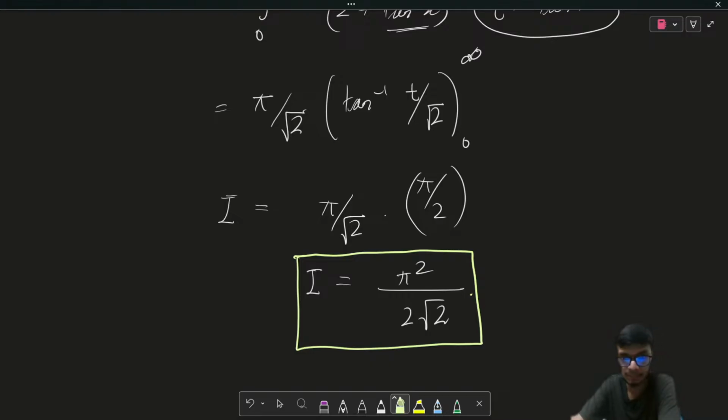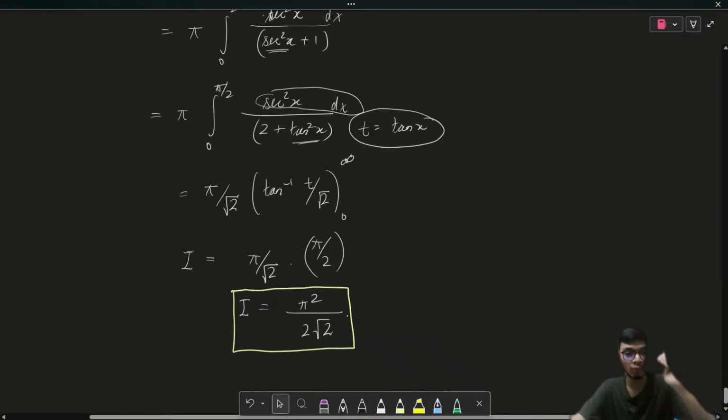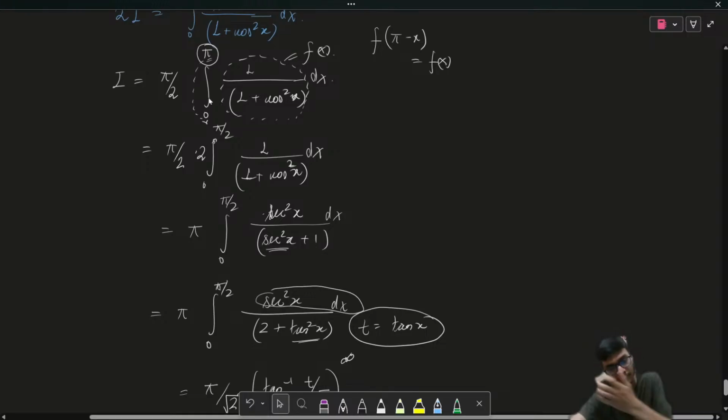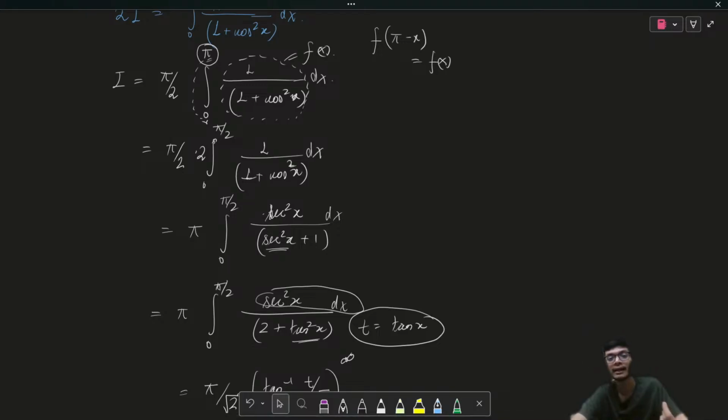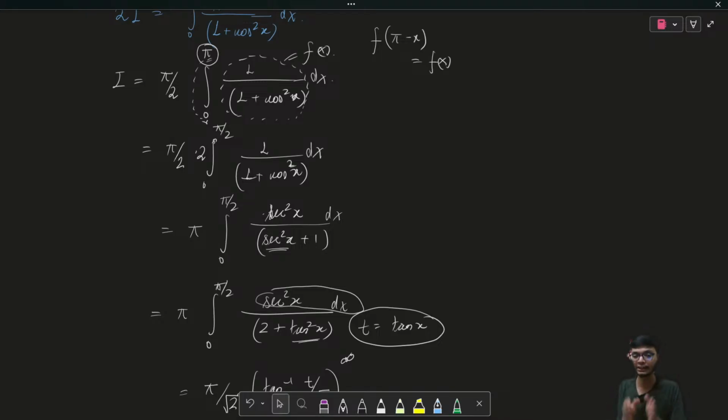Okay, so this is a very interesting problem, and I hope you can solve this question by simply using some simple transformation. Now, why did I have to transform from 0 to pi by 2 instead of solving it from 0 to pi? If I keep the limit as 0 to pi, I won't be able to do this transformation, because at pi by 2, tan of x is not defined, right? So I need to break the limit of the integral to 0 to pi by 2. Only then am I able to take this particular substitution, that is t equal to tan x. Otherwise I won't be able to do that, right?